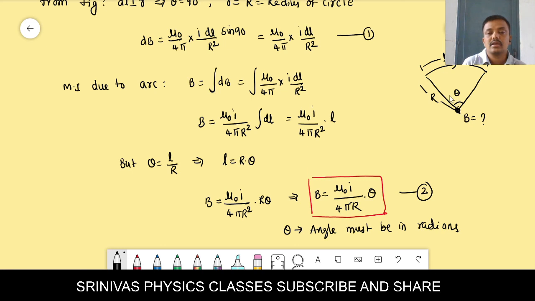Then there is one mathematics formula: angle is equal to arc length by radius. It is a direct formula. You take that r to the left side, L is equal to r theta, you substitute it here, then you will get this one.